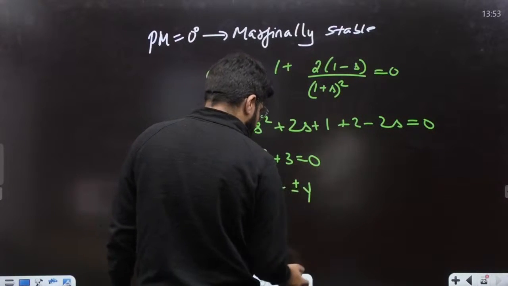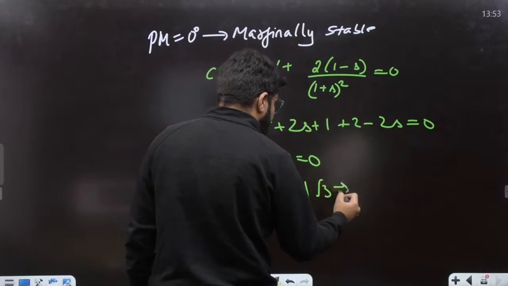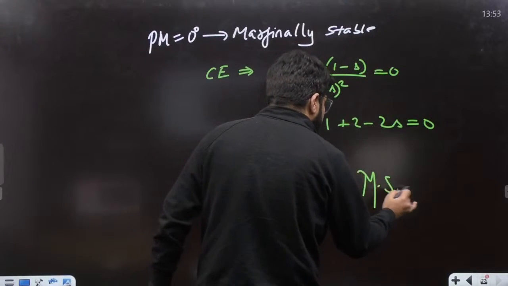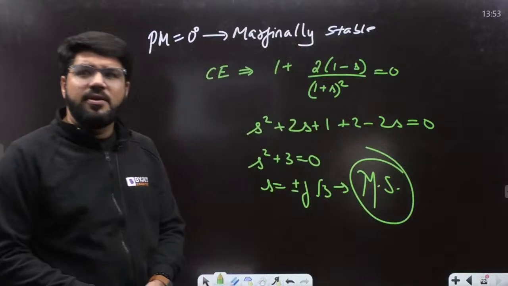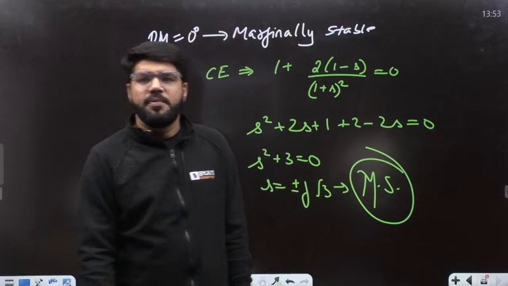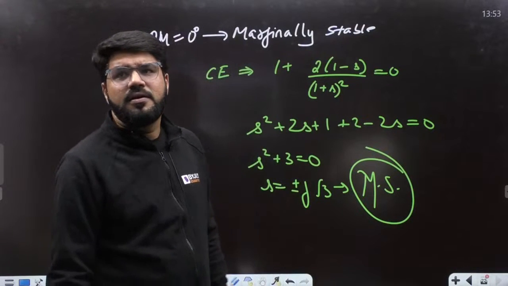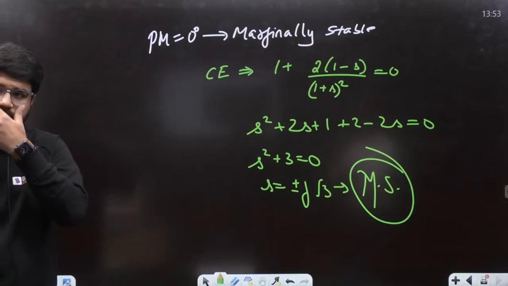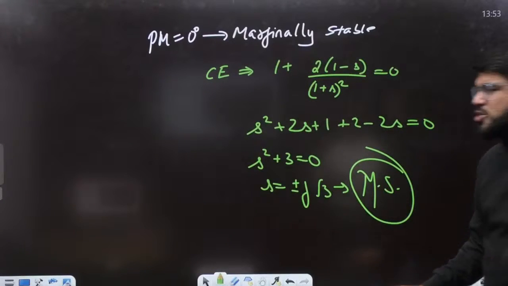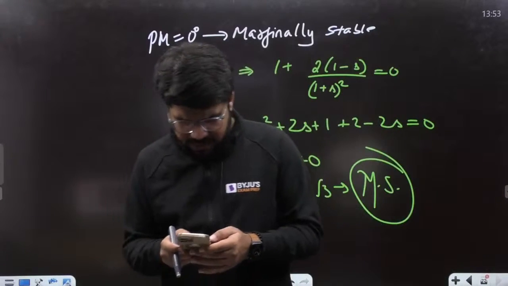S equal to plus minus j root 3. Pure imaginary roots confirm the marginally stable system. Clear, everybody? Pure imaginary, so it confirmed our answer. Done? Okay, so we have at least identified the marginally stable system.